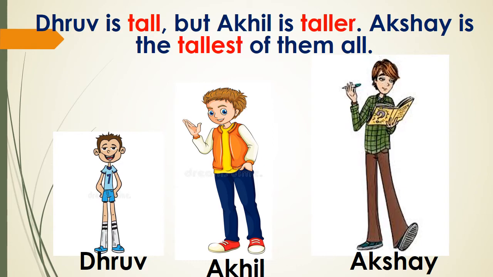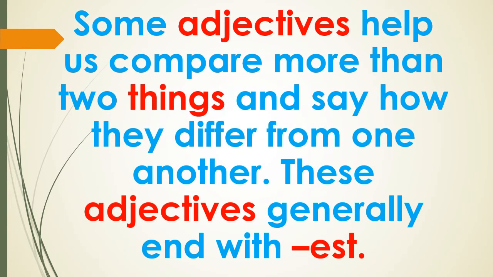And then when we say Akshay is the tallest of them all, we are comparing Akshay with more than one person, right? So let us see, what did you understand? Some adjectives help us compare more than two things and say how they differ from one another.